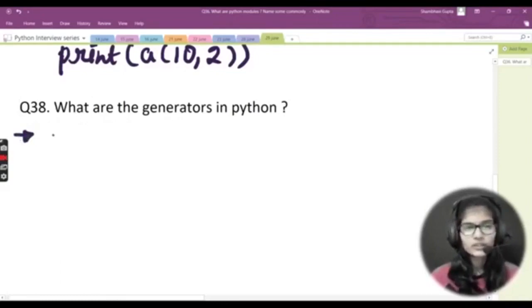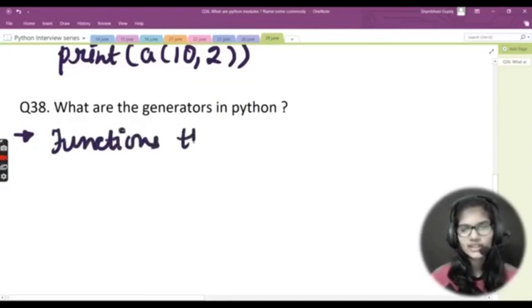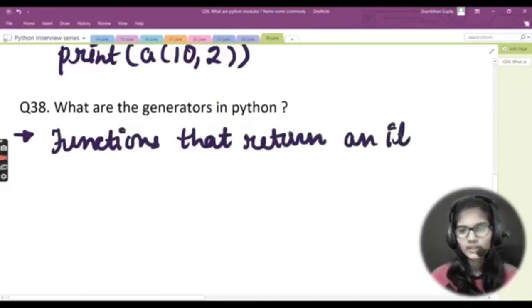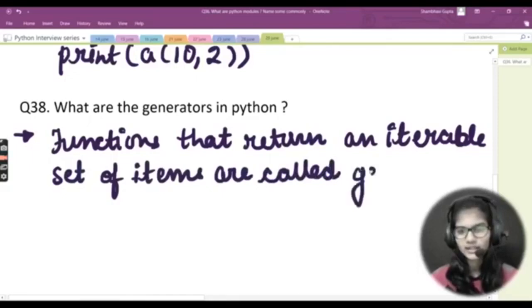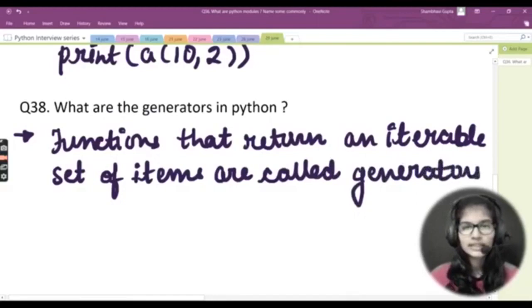For this question we have a very simple definition, which I'll write here: functions that return an iterable set of items are called generators.